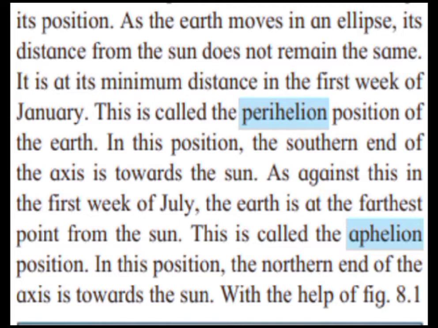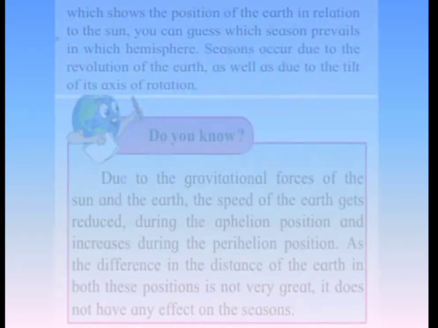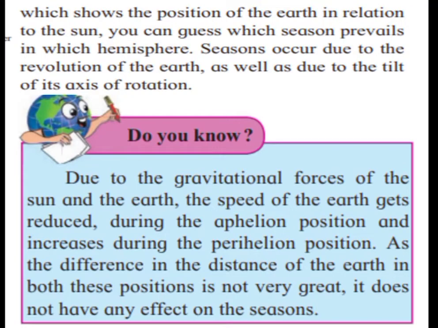As against this, in the first week of July, the earth is at the farthest point from the sun. This is called the aphelion position. In this position, the northern end of the axis is towards the sun. Figure 8.1, which you can see on the screen, shows the position of the earth in relation to the sun. You can guess which season prevails in which hemisphere.